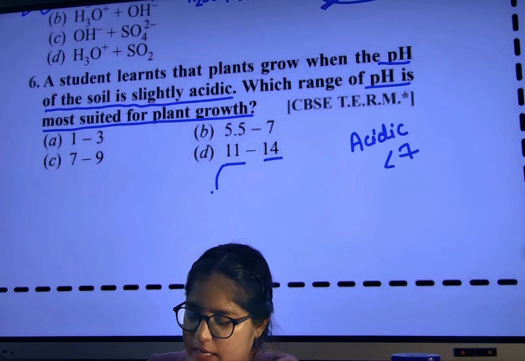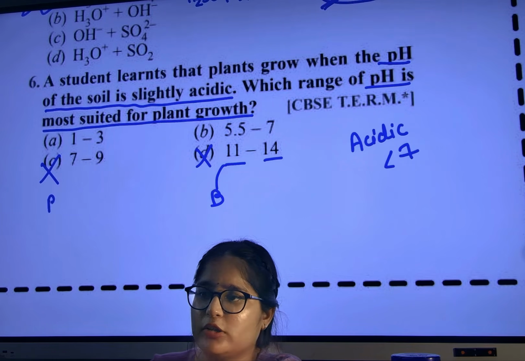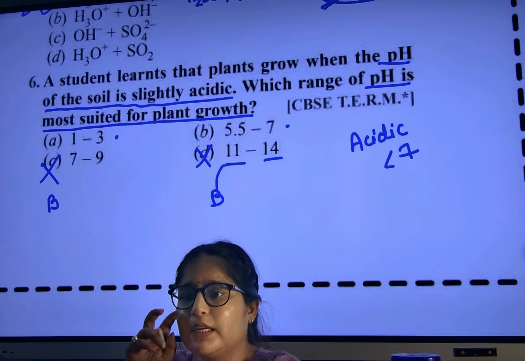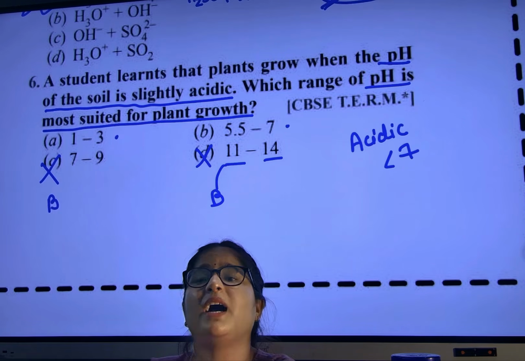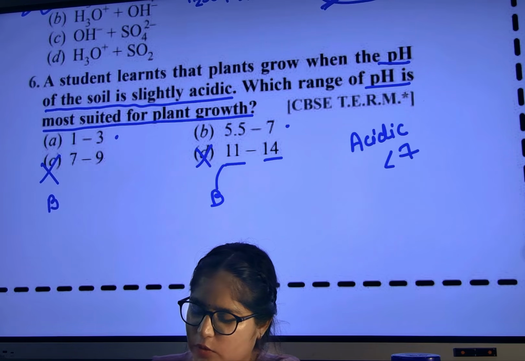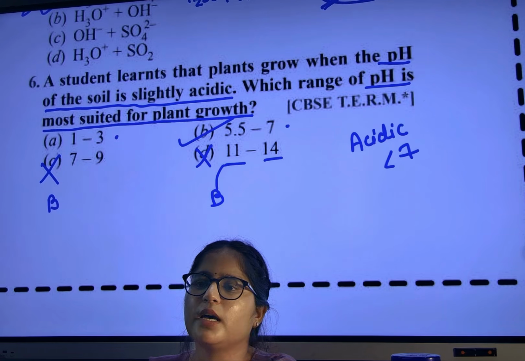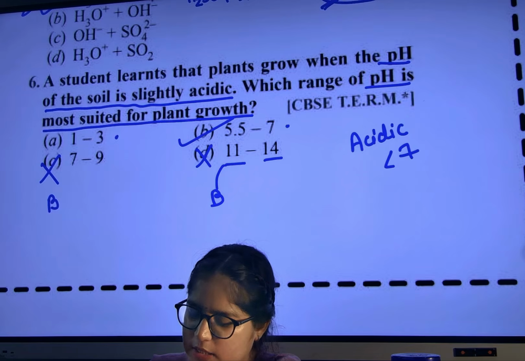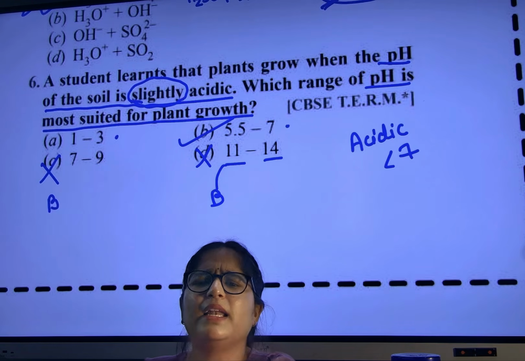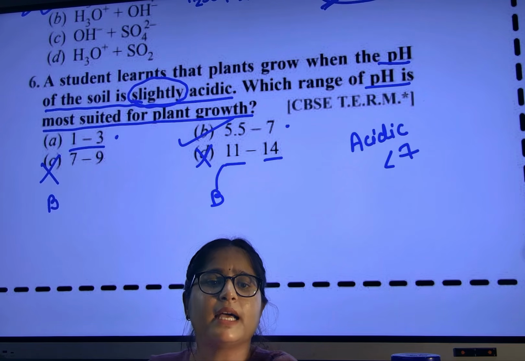11 and 14 is definitely base, wrong option. 7 and 9, more than 7, means it is also base. I want acid. So either the first option or the second option, but it should not be too acidic. 1 and 3 will be highly acidic, and highly acidic will kill the plant. So we need a little acidic nature. What will be the perfect answer? 5.5 to 7, because in the question it is written slightly acidic, very less acidic. 1 and 3 is too low. It is highly acidic. Clear?